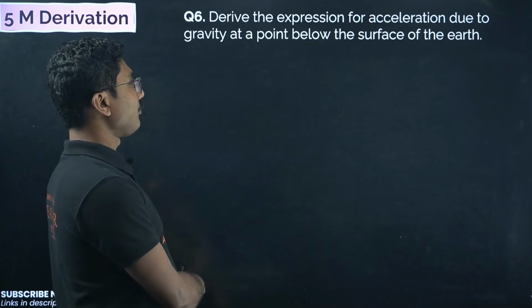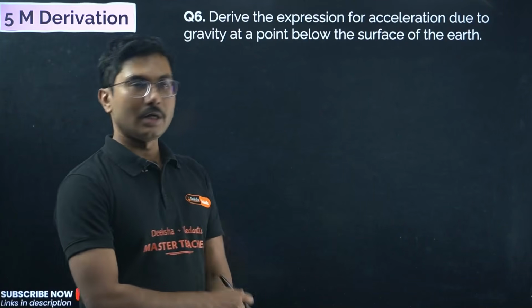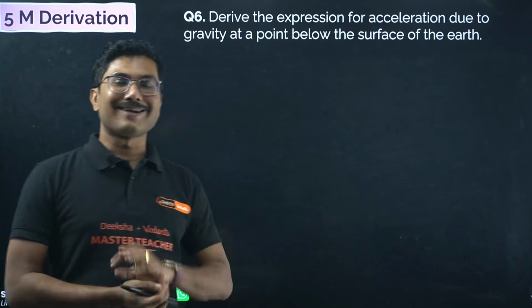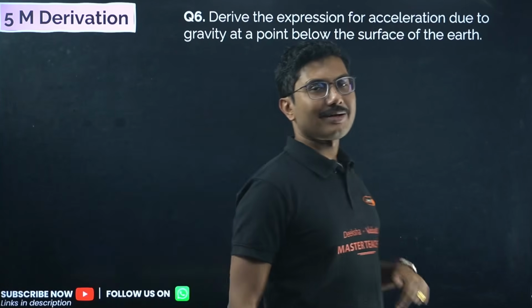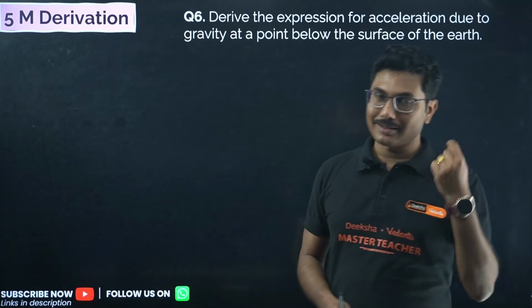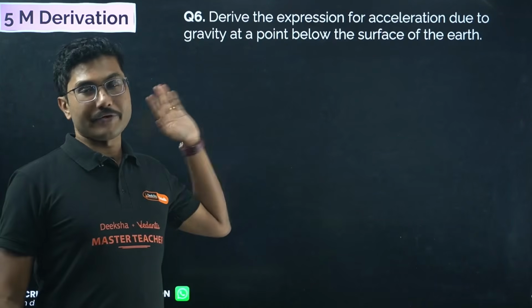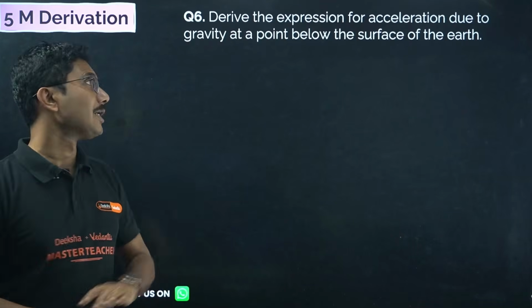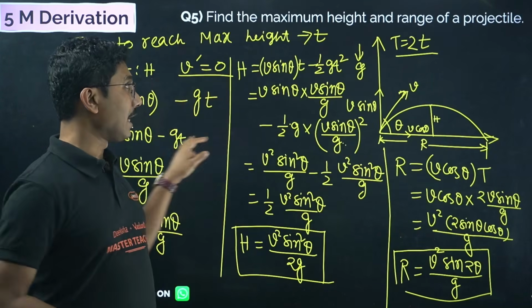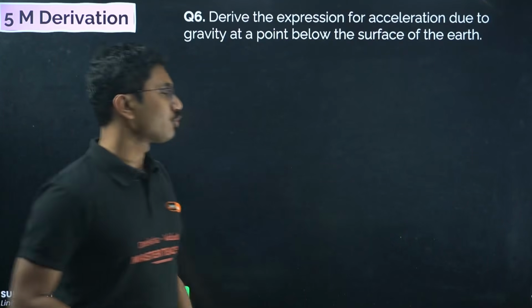Derive the expression for acceleration due to gravity at a point below the surface of the earth. So in the gravitation chapter there are 3 main derivations. Two I will be doing in this lecture, and one more I will be doing in another separate lecture, so please wait for that as well. These 2 are the most common and mostly asked: gravitational acceleration inside the earth, and gravitational acceleration at a height.